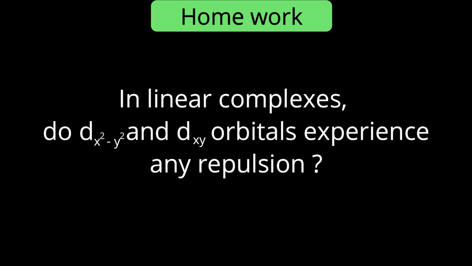As homework, from the understanding point of view, I am asking a very important question. We have seen the distribution of energies and found that dxy and dx square minus y square orbitals are lower in energy than the barycenter, the center of gravity energy. What do you think? Do those orbitals, dx square minus y square and dxy, experience any kind of repulsion? Means, will electrons in those orbitals experience any kind of repulsion because of the ligand field? If your answer is yes, then write it in the comment box. If no, then also mention accordingly. I am waiting for your answer.